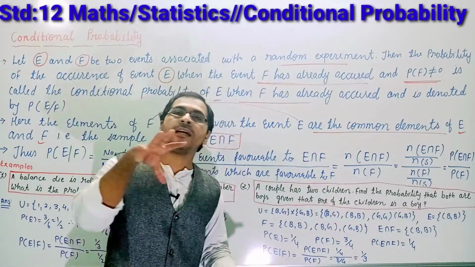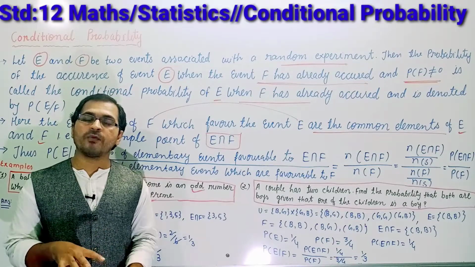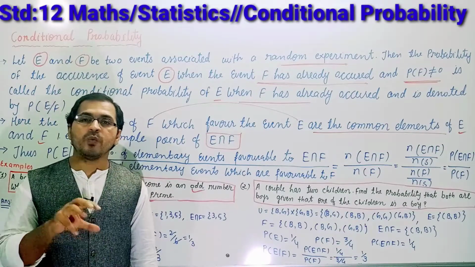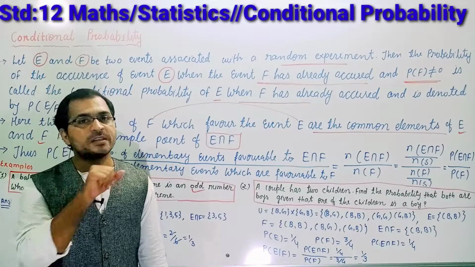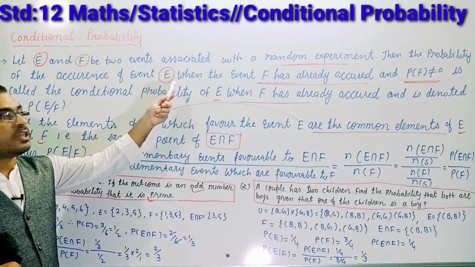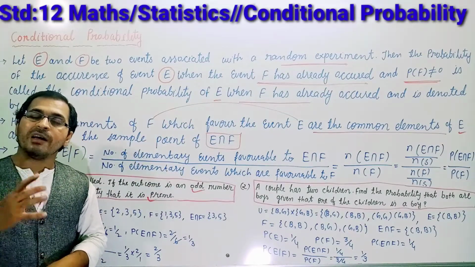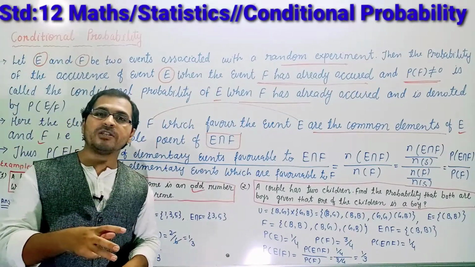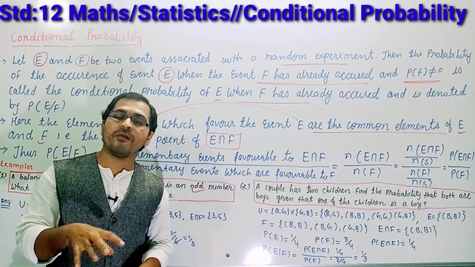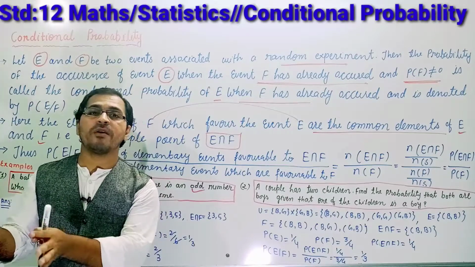From those 100 countries, you will have to find the probability of Asian countries which have developed the vaccine. It means you want to find the probability of E with respect to F. You want to find the probability of Asian countries developing the vaccine with respect to the countries that have developed the vaccine.